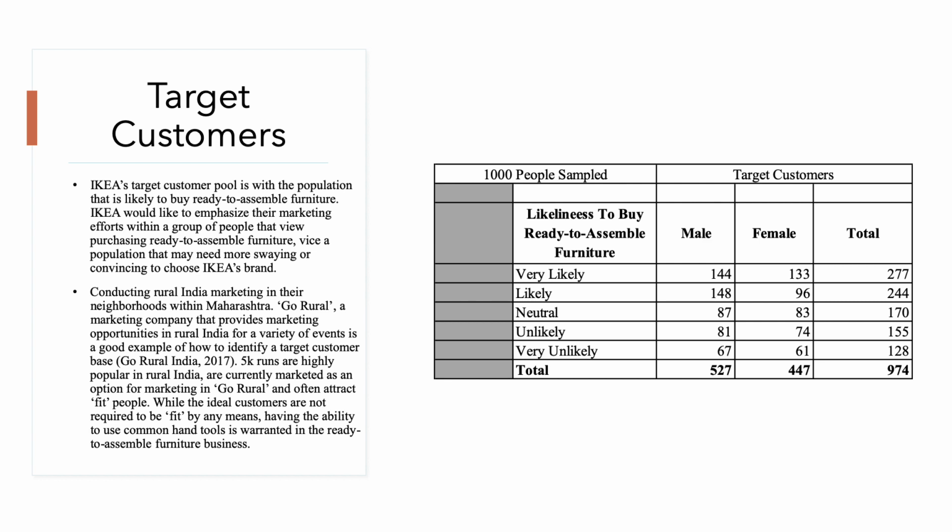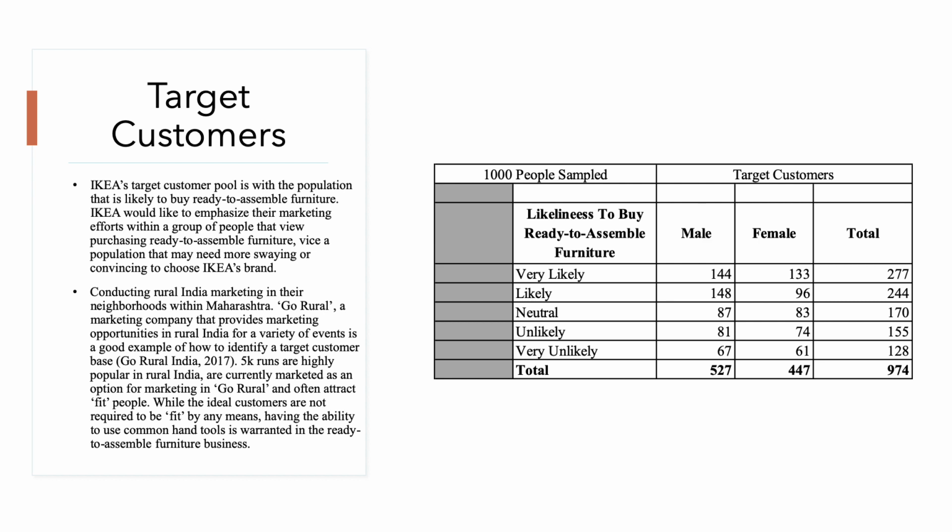As you can see on the right-hand side, the categories that are broken out in the table are the likeliness to buy ready-to-assemble furniture. These would be on the survey cards. The sample size here shows the male and female population for each category, with a total of 974 sampled and the total of each category combined, male and female.